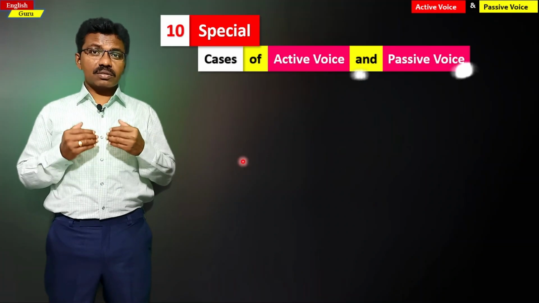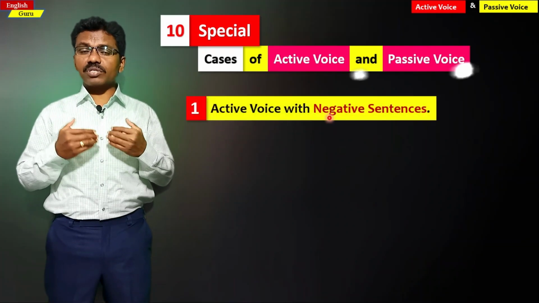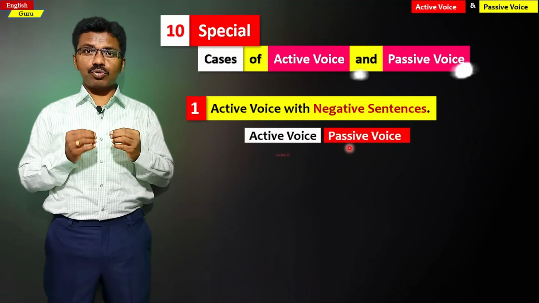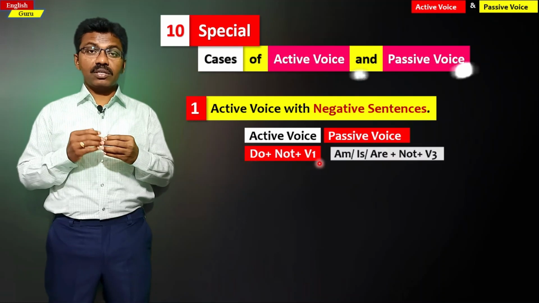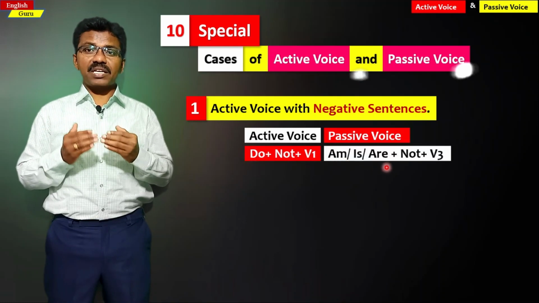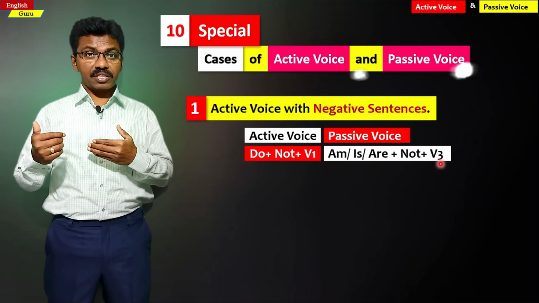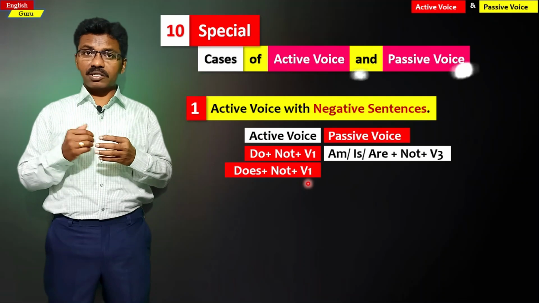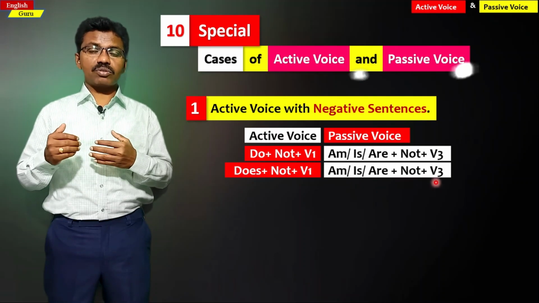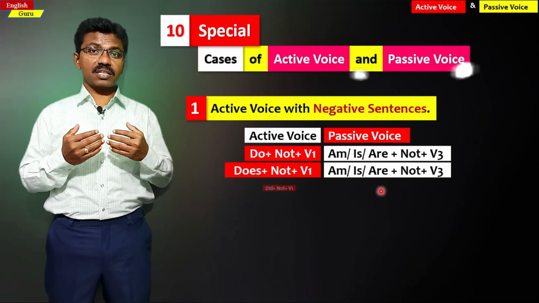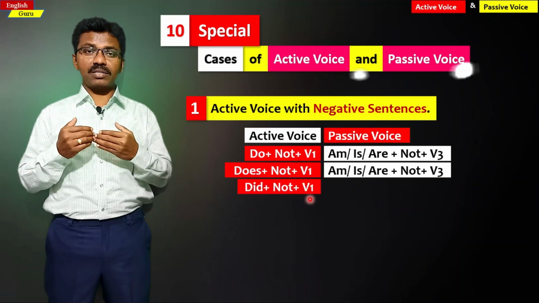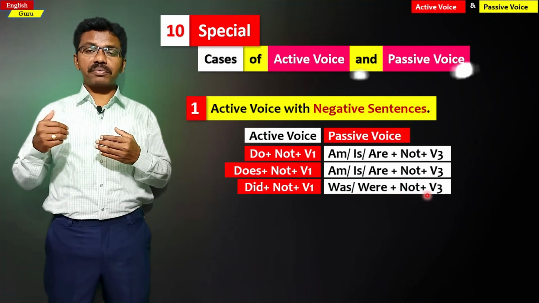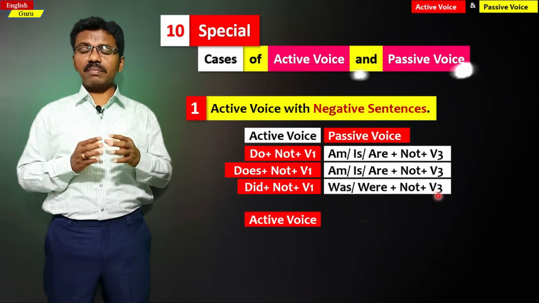The first one is the active voice with a negative statement. For example, if the active voice structure is do, not, verb 1, in the passive voice it is am, is, are, not, verb 3. It is written like this. Whereas does, not, verb 1, it is written as am, is, are, not, verb 3. Whereas if it is did, not, verb 1, it is written in the passive voice as was, were, not, verb 3. For example, let's see them in sentences.